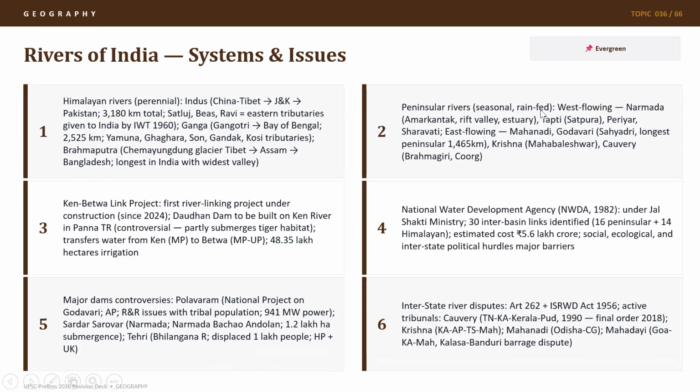Peninsular rivers are seasonal or rain-fed. West-flowing rivers include Narmada, which starts from Amarkantak Valley, which is a rift valley, and it ends in an estuary. We also have Tapti, which starts from Satpura ranges. We have Periyar and Sharavati River. East-flowing major rivers are Mahanadi and Godavari. Godavari starts from Sahyadri, and it's the longest peninsular river with about 1465 km of length. We also have Krishna River starting from Mahabaleshwar and Kaveri River starting from Brahmagiri in Coorg.